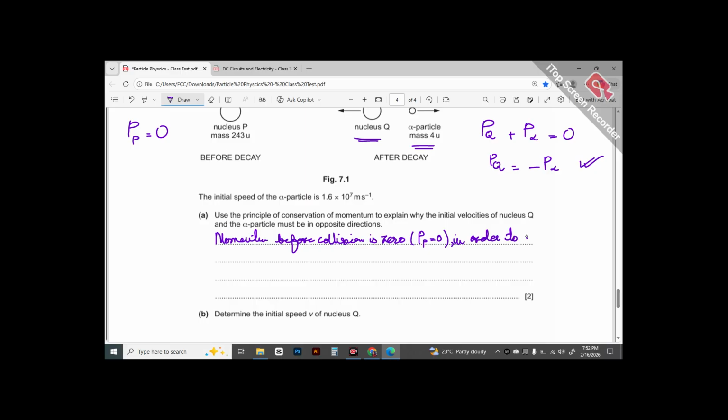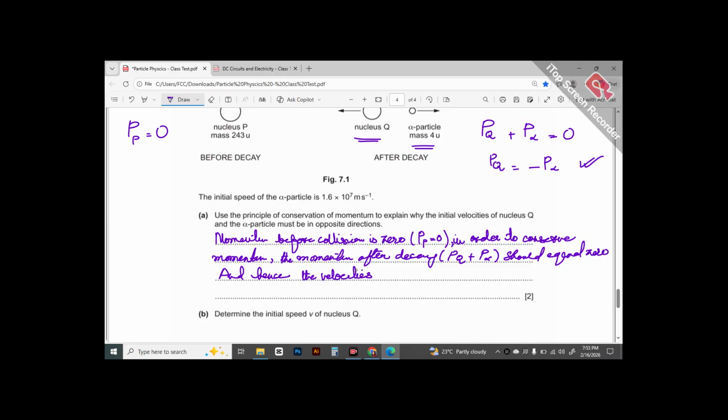In order to conserve momentum, or as per the law of conservation of momentum, the momentum after decay, not collision, and then you can mention in the bracket that this one should equal zero, and hence the velocities of Q and alpha should be opposite.